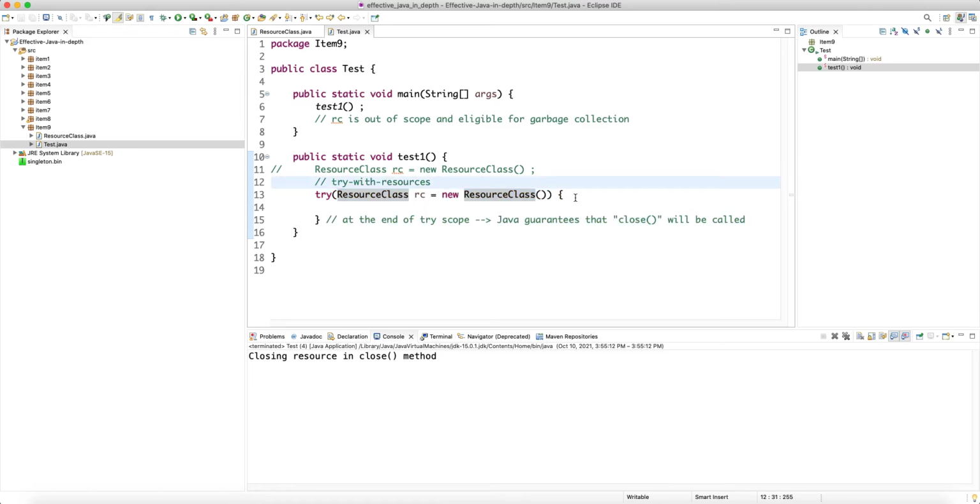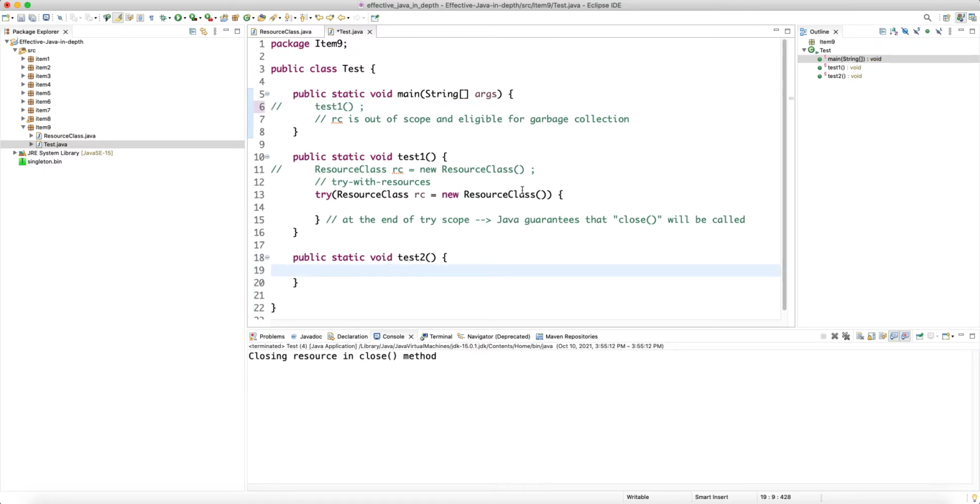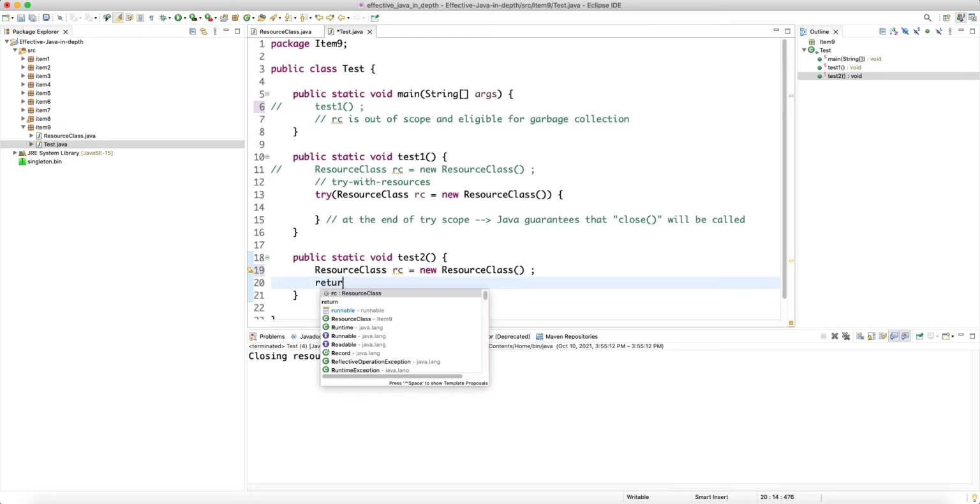Okay, and now let's assume in test2 we want to create the resource in a method, right? And then we want to return it. So in test2 we're going to create our resource and return it. Obviously, in order to return it, you have to be able to access it, so you cannot really use try with resources here. So I'm going to return RC.